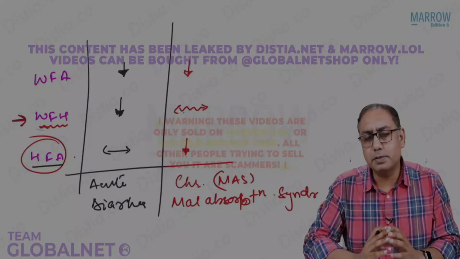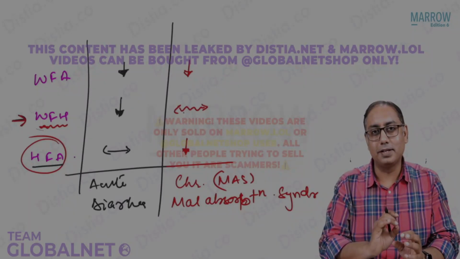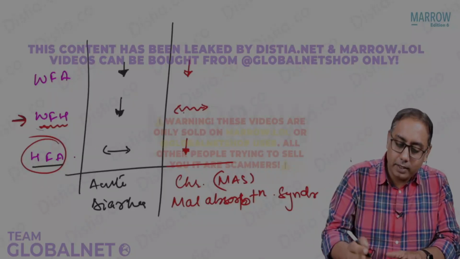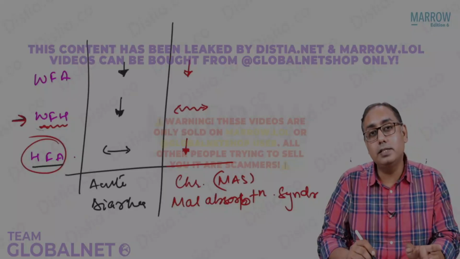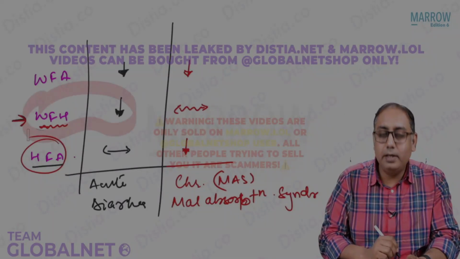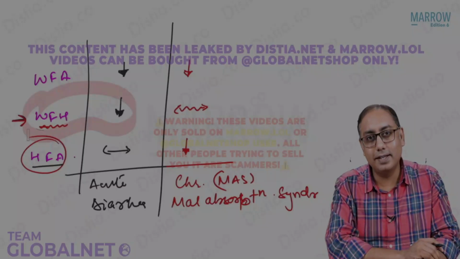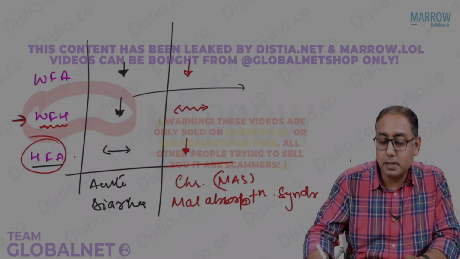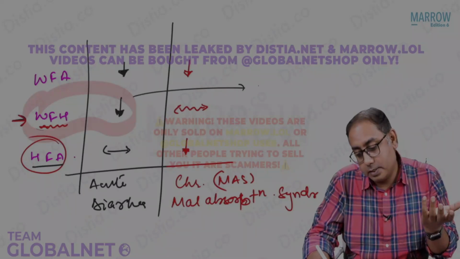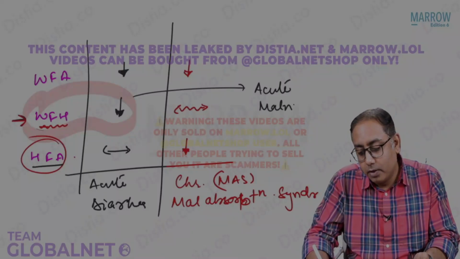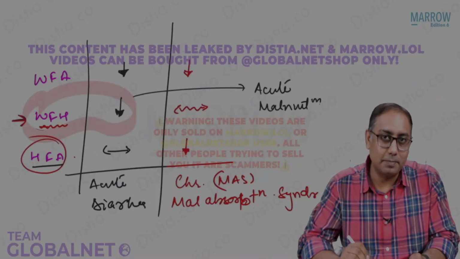So if you talk about this weight for height, weight for age and height for age, which of the following is the best marker for acute malnutrition? So don't answer weight for age. In acute, which of the following indicators is the only one which decreases only in acute? I think what I see over here is only in acute, only weight for height is decreasing, right? So definitely, common sense, this becomes a very specific marker for acute malnutrition or acute undernutrition.